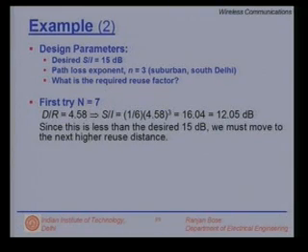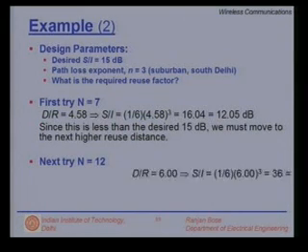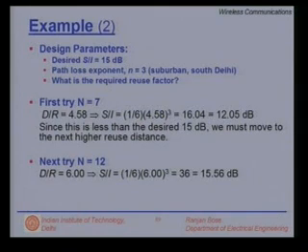So, we must go to the next higher reuse distance, which is 12. So, next try N is equal to 12. For N is equal to 12, the D to R ratio is given by 6, and signal to interference comes out to be 36. When expressed in decibel, it is 15.56, just a notch above what is required. But we are still in business because 15 dB is what is required. So, in suburban Delhi, I have to use a reuse factor of 12.